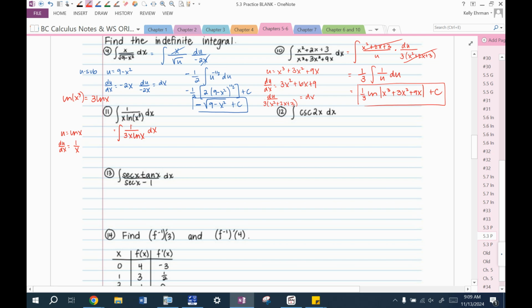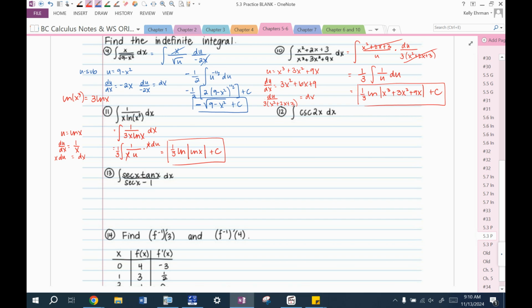And see how we have 1 over x dx? So we have du in here. If you're not sure on that, you would say multiply dx over to this side, divide by 1 over x, or multiply x over here. So you're going to have the integral of, let's pull a 1/3 out, 1 over x times u, and then dx is x times du. So see how the x's cancel? So that's 1/3 times the natural log of the absolute value of the natural log of x, that looks weird, plus c.